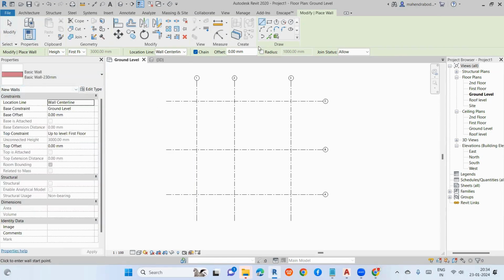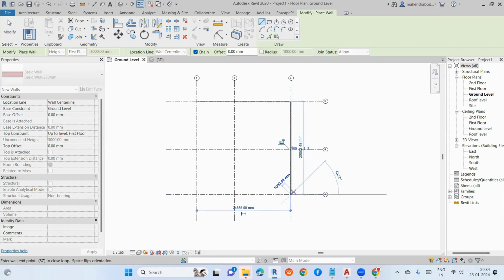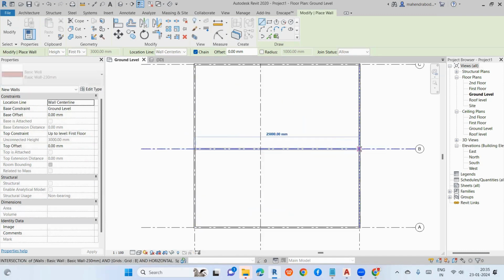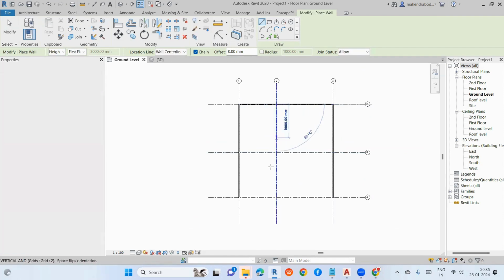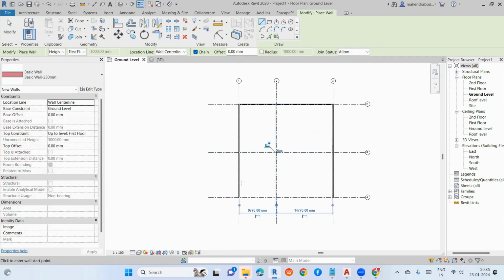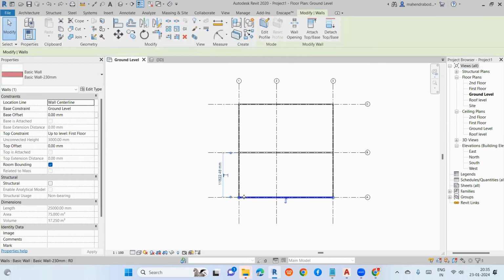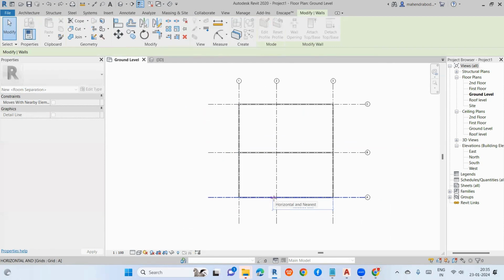So now I'll draw walls. Go to the draw option. Select your wall. You can drag like this.